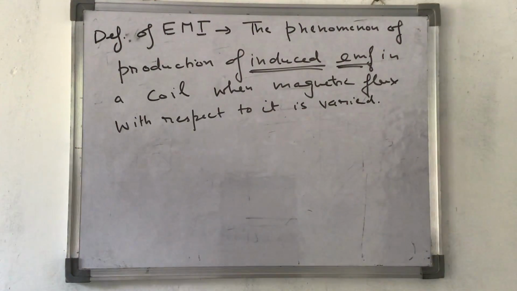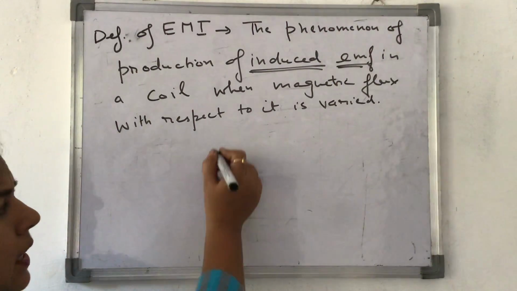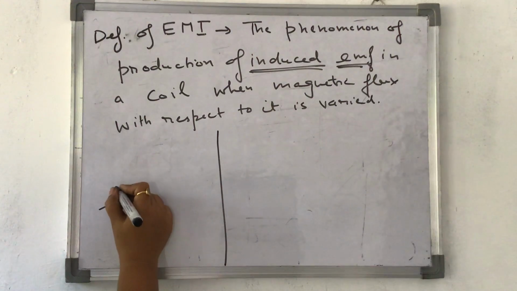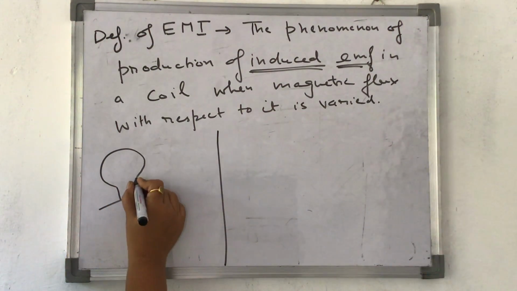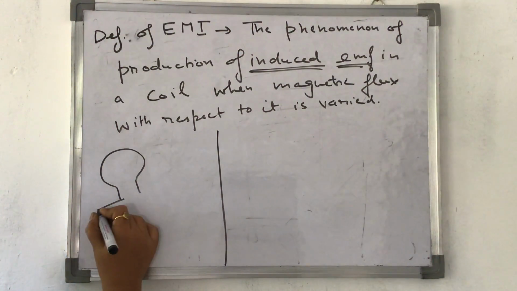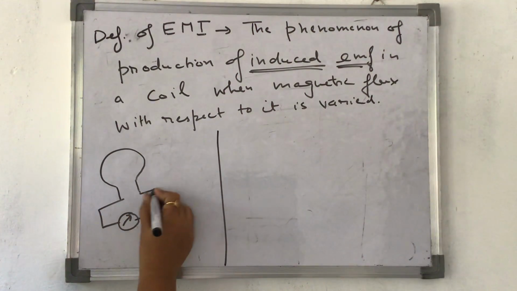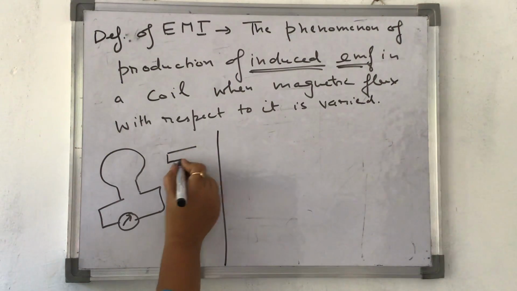Now, this electromagnetic induction was discovered by Michael Faraday, and he did three experiments on the basis of which he devised his laws. The very first experiment: he took a coil like this. I'm drawing a simplified diagram. He connected it to a galvanometer. This is the symbol for a galvanometer, and he brought a magnet towards it.